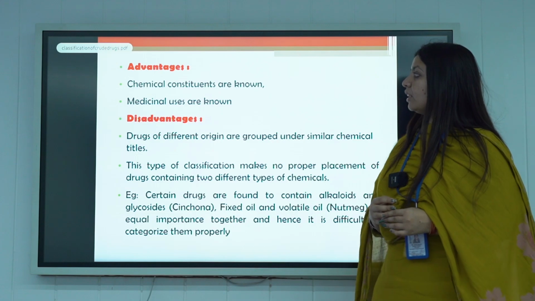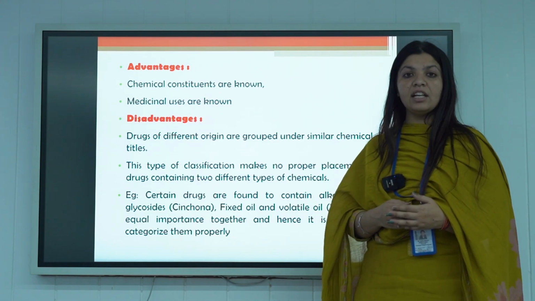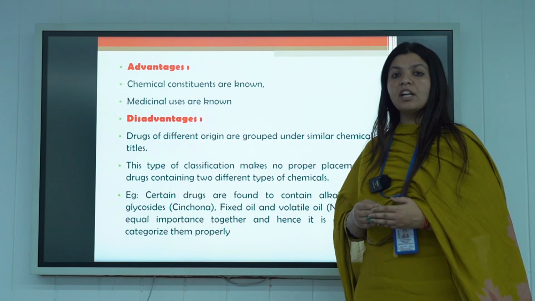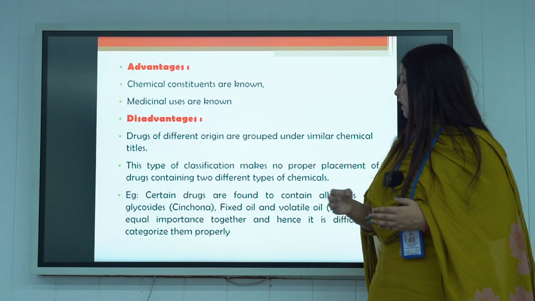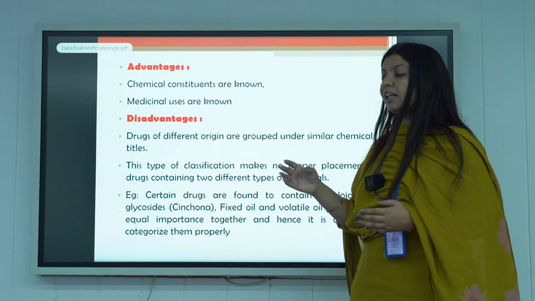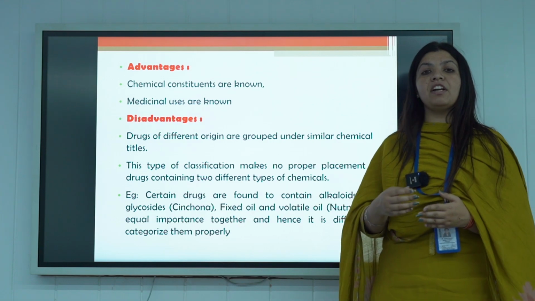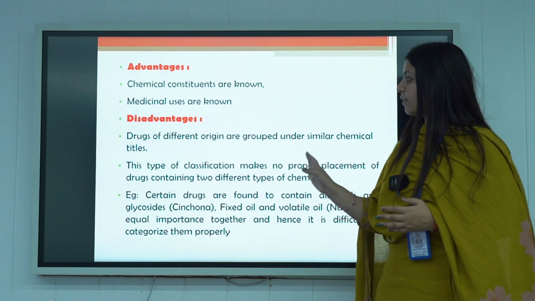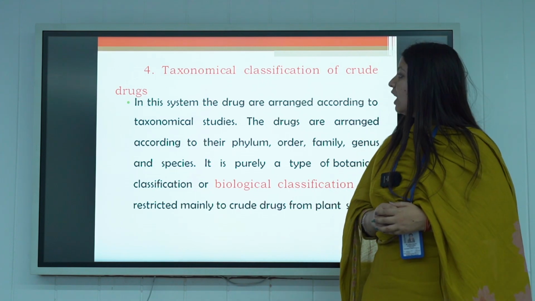Now the advantages of the system. The system has advantages like, we know the chemical components and we know the medicinal uses. But the disadvantages are, they are generally grouped according to similar titles, so it is very difficult to identify which part of the plant is utilized. So the next classification is taxonomical classification.